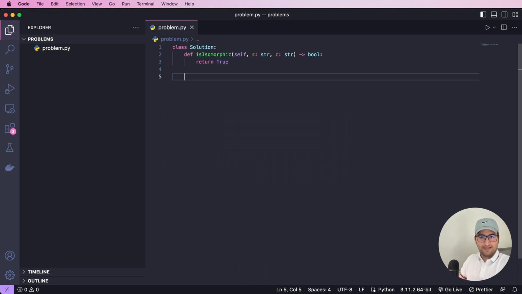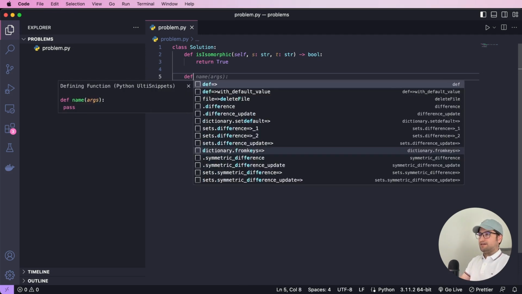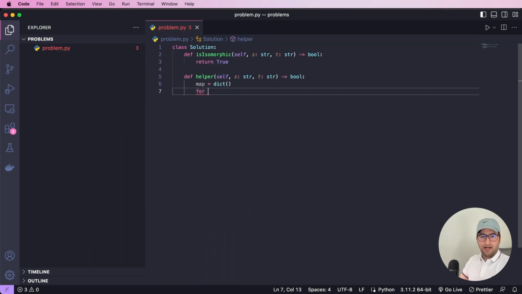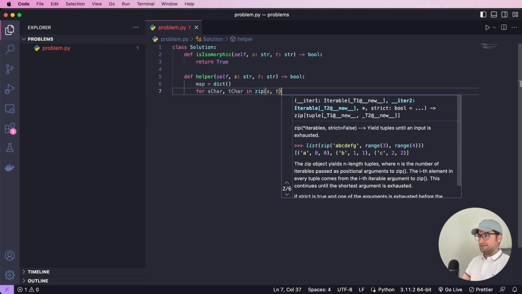And to find out whether s and t are isomorphic, I'm going to define a helper function to find a one-to-one mapping between these two parameters. So let's say def helper(self, s: str, t: str), and we are going to return a boolean from this function as well. So let's say return bool. And to find the one-to-one mapping, let me define a dictionary here, map, an empty dictionary, and make a for loop between the characters in s and t with a zip operator. So let's say for s_char and t_char in zip of s and t.